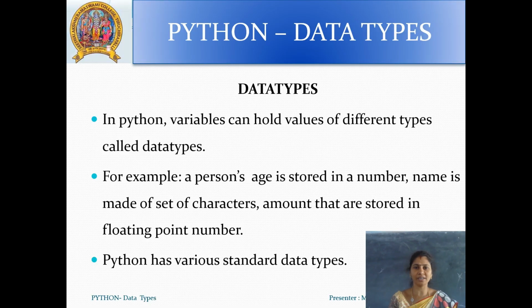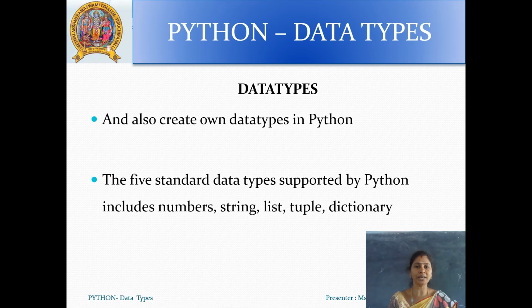Now I'm going to take data types in Python. First of all, you should know what data types are. In Python, variables can hold values of different types called data types. For example, a person's age is stored as a number, a name is made of a set of characters, and an amount is stored in a floating point number. Python has various standard data types and you can also create your own data types.